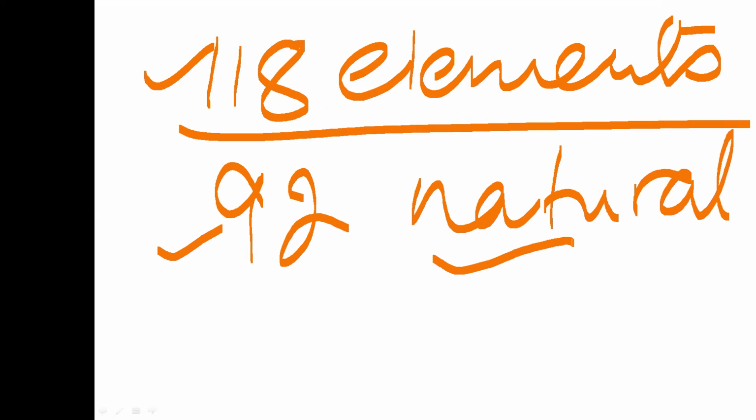Rest we have artificially synthesized. There is a process called nuclear bombardment by nuclear reaction. The scientists, chemists are able to produce some new substances, right? Though they are elements, but artificial elements.